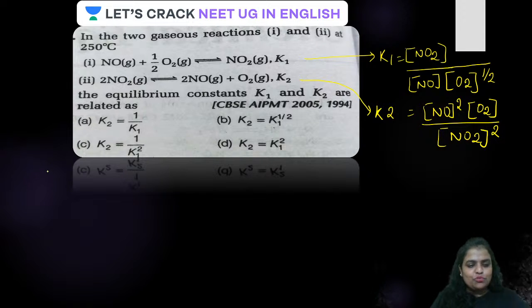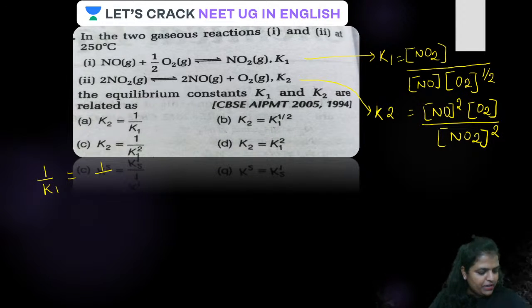Therefore, what do we get? Reverse the equation and multiply it by 2. You will get 1 upon K1. This whole will come as, this will go up as numerator, this will go down as denominator. All done?